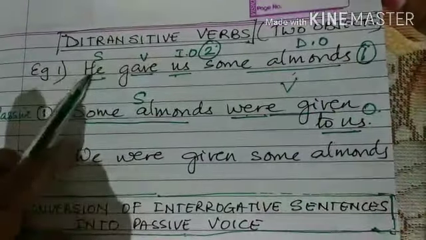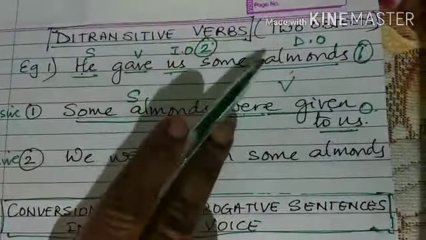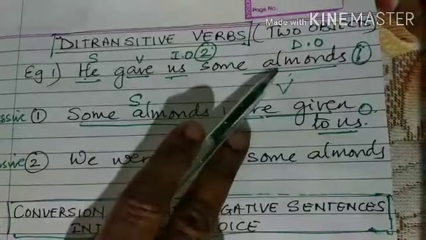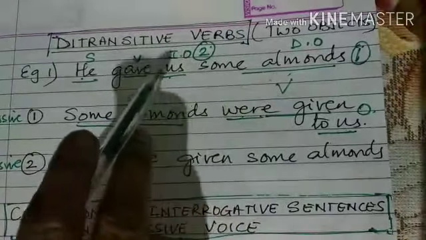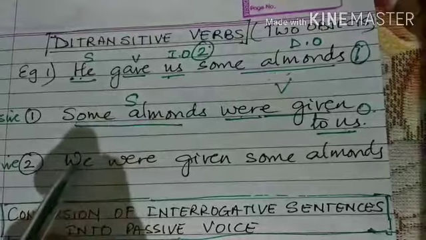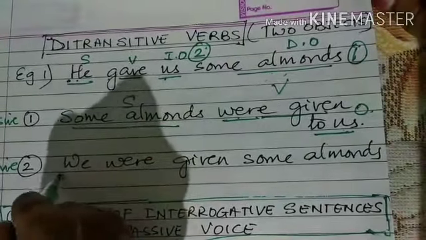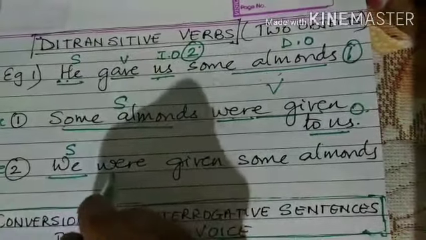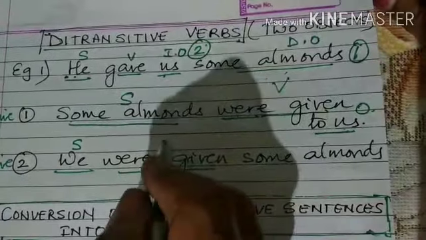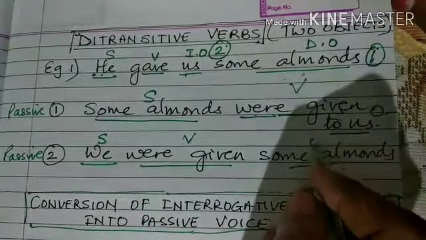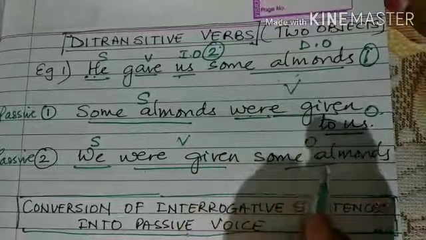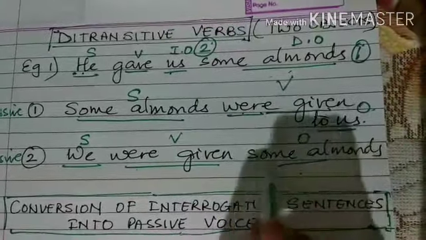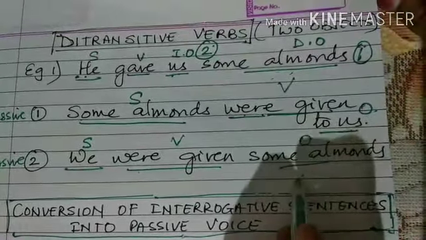Then now, he gave us some almonds. So here we were writing the passive form starting with one object. Now we come to he gave us. That means who is the us? We. So here we have the subject, were given, this is the verb, and this is the object. We were given some almonds. You can add by him: we were given some almonds by him.